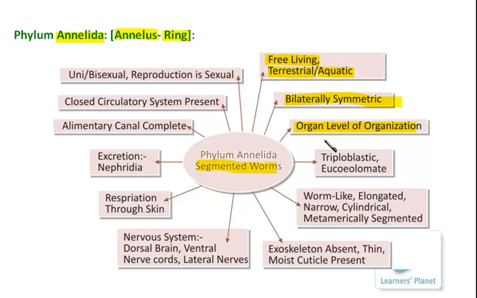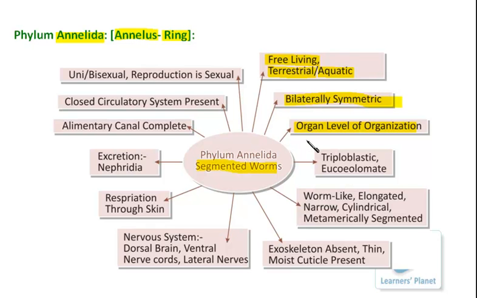Even in nematohelminths, real organs were not present because they did not have a true cavity. So this is the first group where the organ level of organization is present. So definitely these are more complex than the previous group.